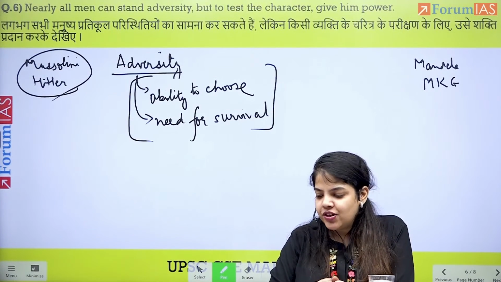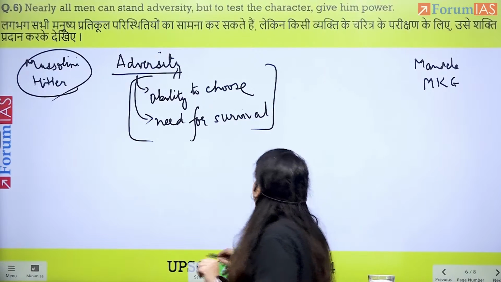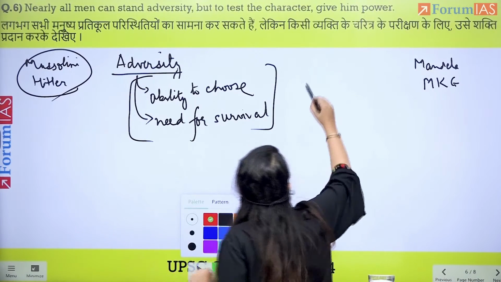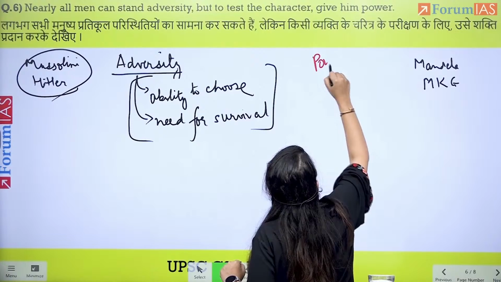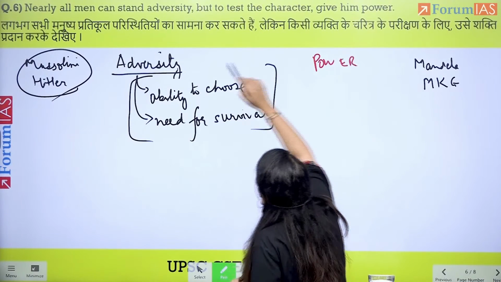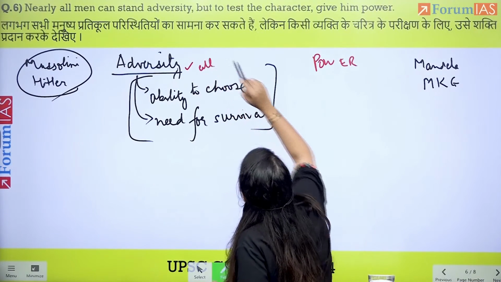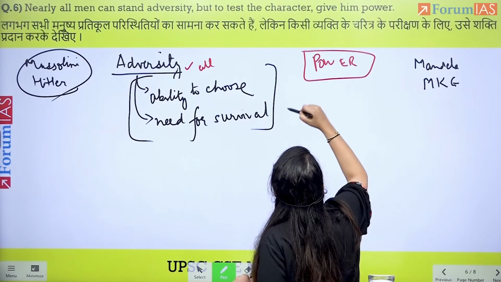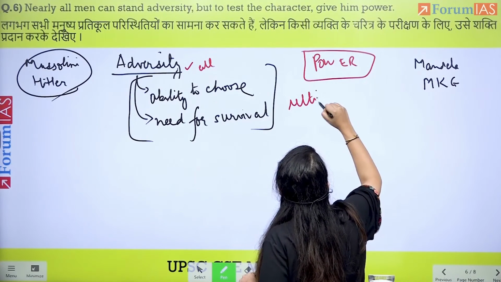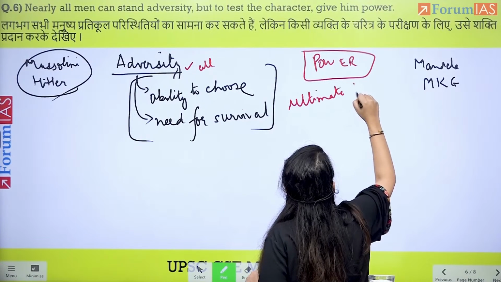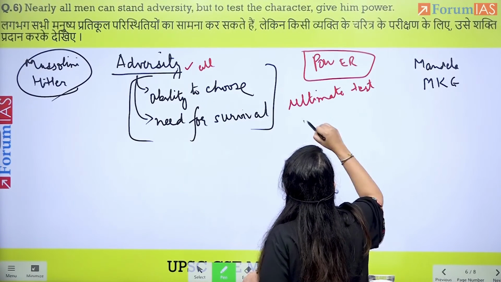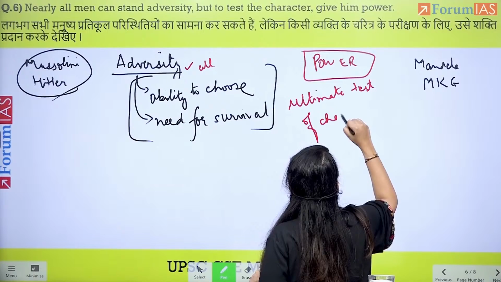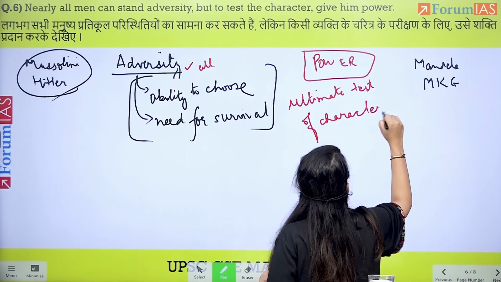Power is the true test of a character. Adversity is for all, but power is the true test. It is the ultimate test of character.